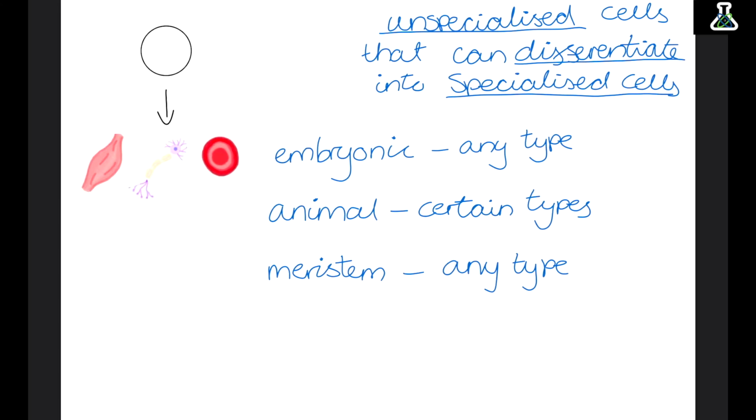We can use stem cells in medicine. If we stimulate them to produce the cells we need, we can help cure and fix certain diseases. However, there are a few problems. The cells could continue to divide and create a tumour, or the body's immune system could reject the cells, killing it off.